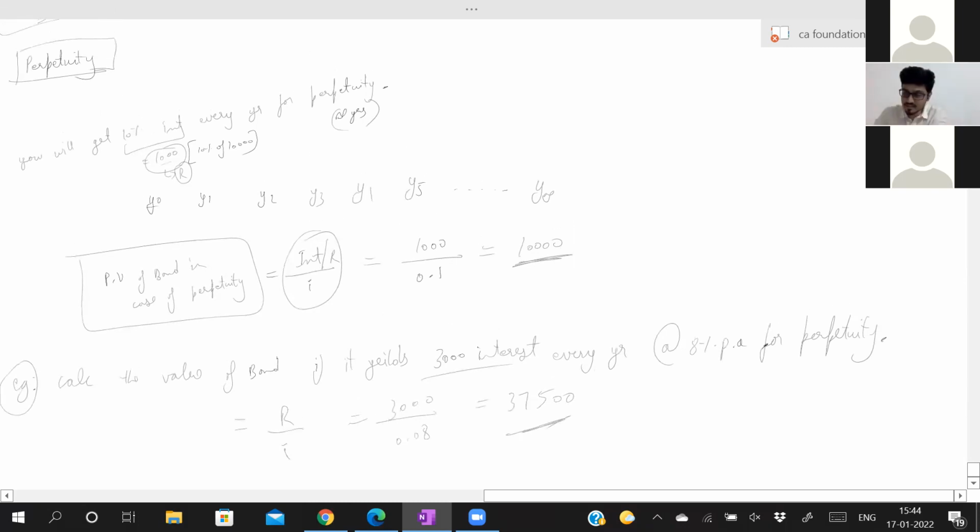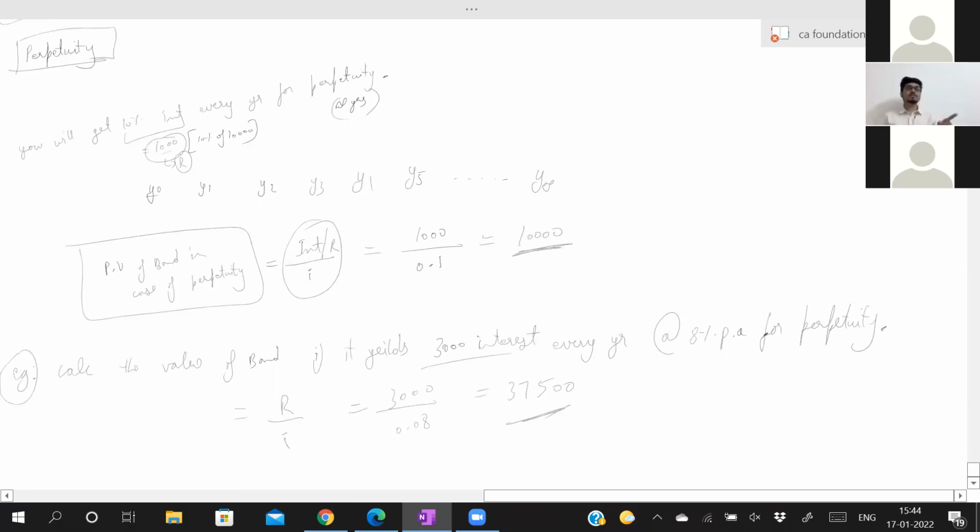Now copy this entire thing. One more small concept is there in perpetuity. What happens if every year you receive some amount, this year 3,000, next year a 10% increase on it, the next year another 10% increase, and again the next year another 10% increase? That is called growth. If you are receiving something for perpetuity with growth, this is much better.